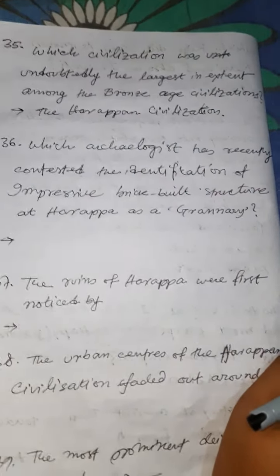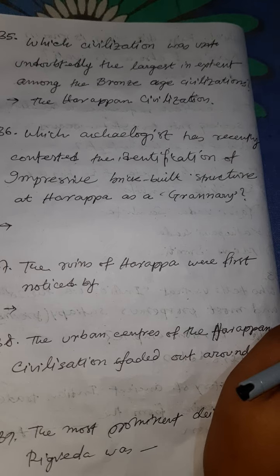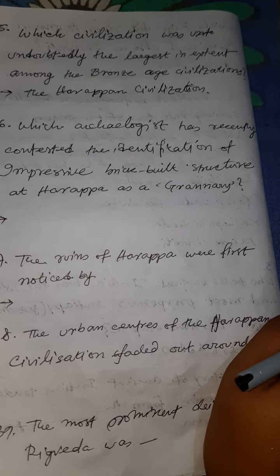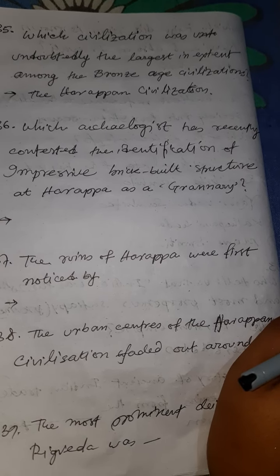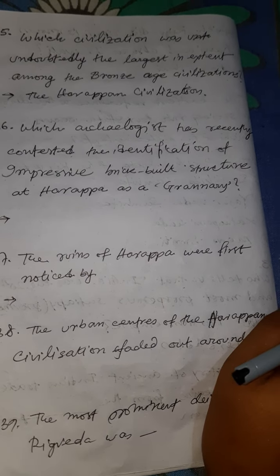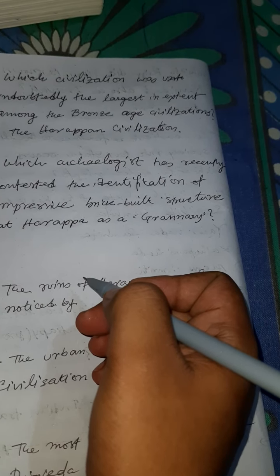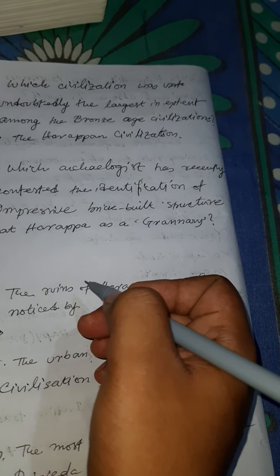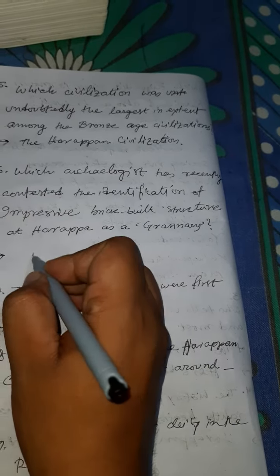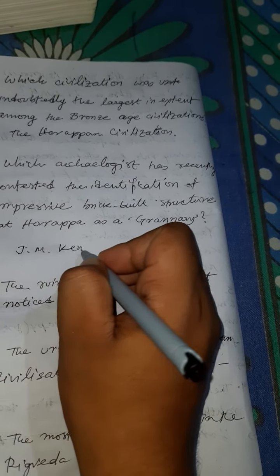Which archaeologist has recently contested the identification of the impressive brick-built structure at Harappa as a granary? Answer is J.M. Kenoyer.